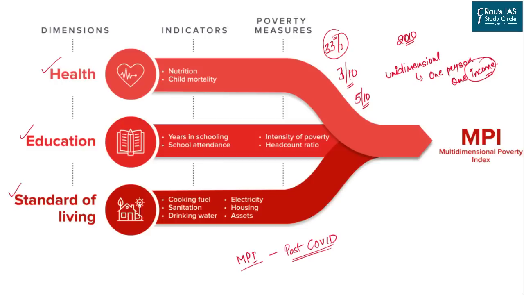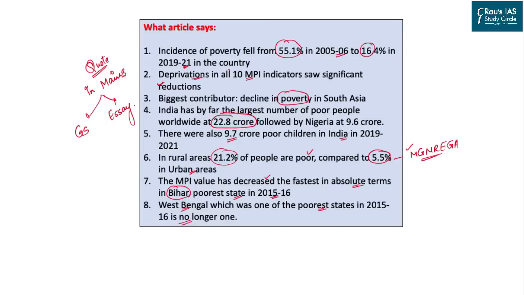The Multidimensional Poverty Index has shown that post-COVID, there have been severe cases of extreme poverty in India as well as in the world. Now, according to the article, let us understand what it has to offer with respect to India. You can quote these important statements and observations in your mains examination. And this can be quoted in your GS papers as well as your essay paper.